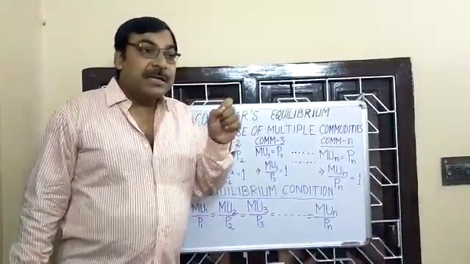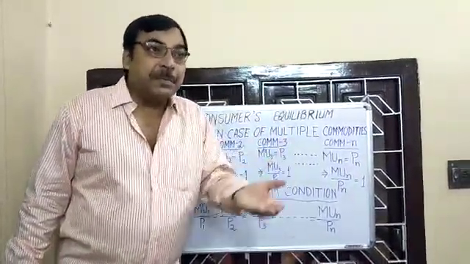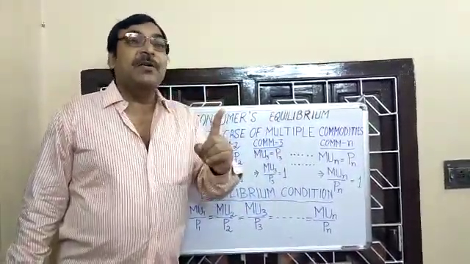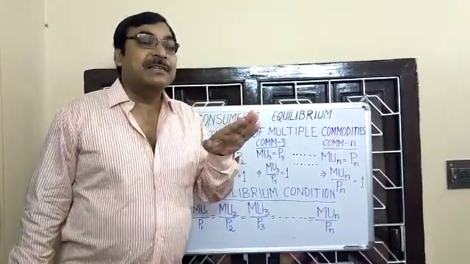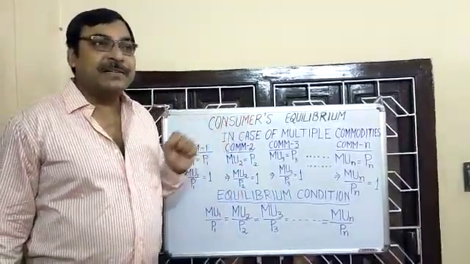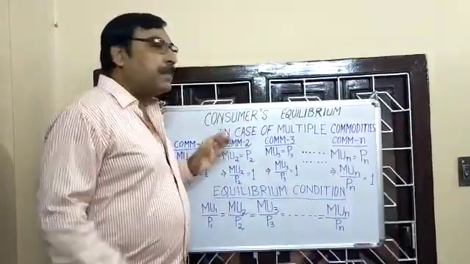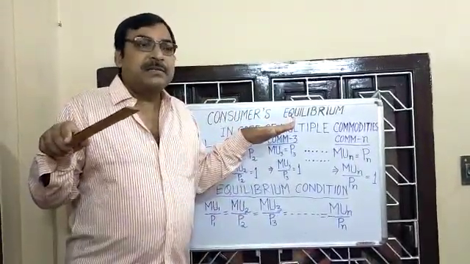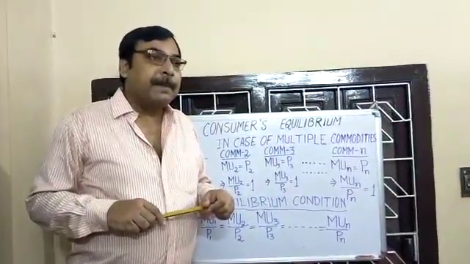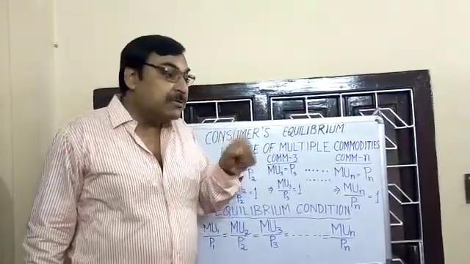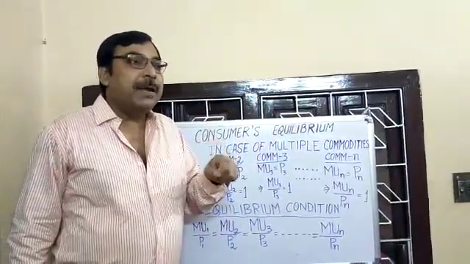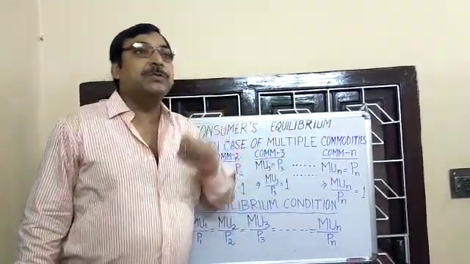Because utility is being measured in terms of money, and money is the measuring rod, it must be rigid, must be constant. So Marshall assumed marginal utility of money is constant. Marshall also assumed prices of different commodities are unchanged, constant, and income of the consumer is also constant. It was also assumed that utility derived from a commodity is not influenced by other commodities. It depends only on the commodity consumed.